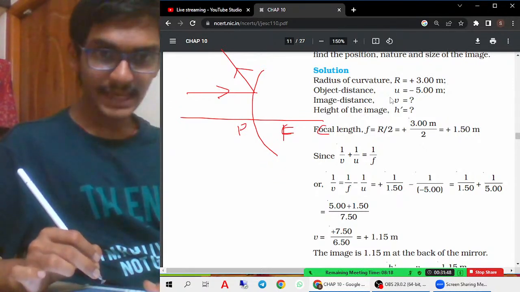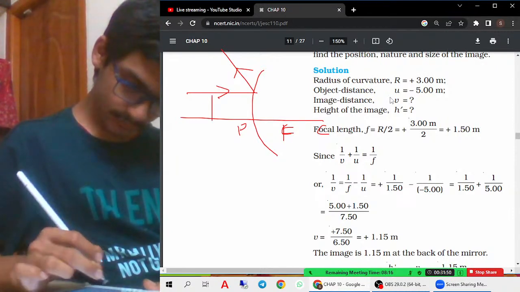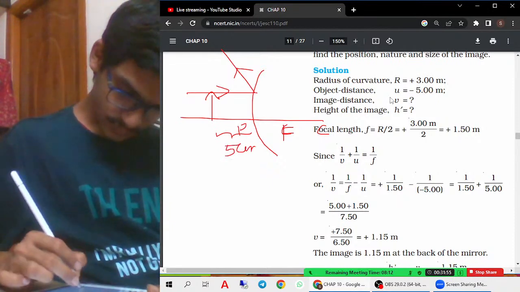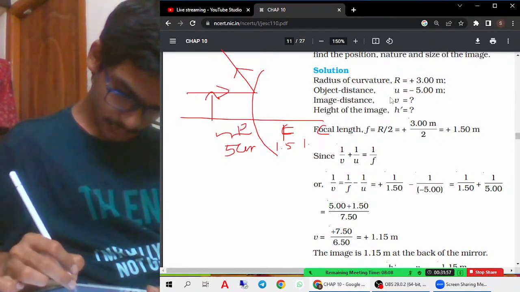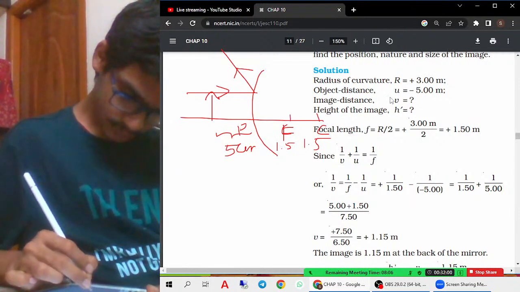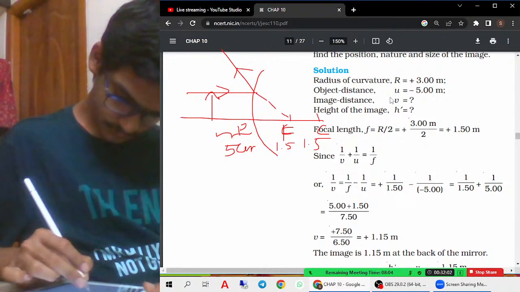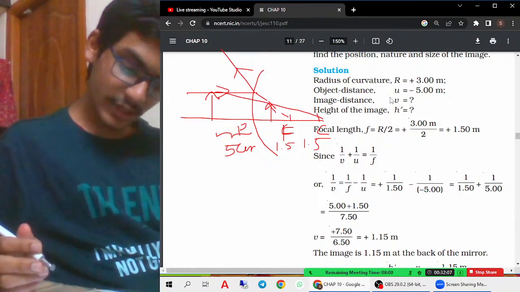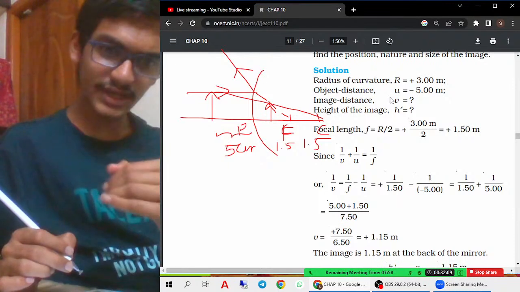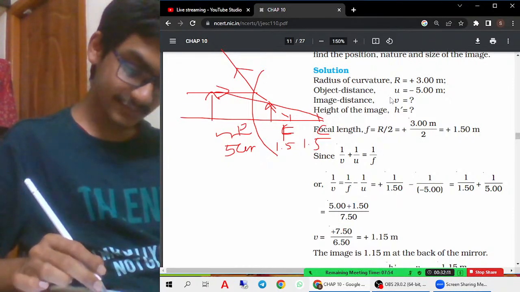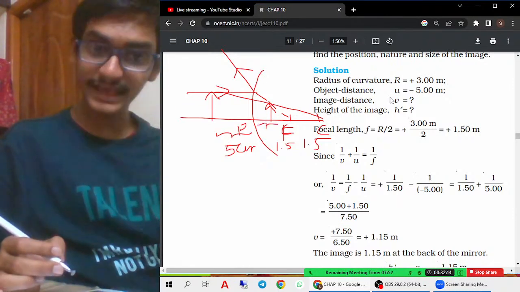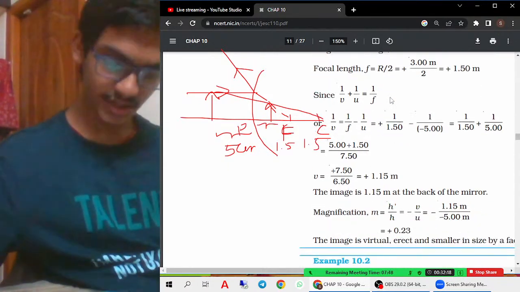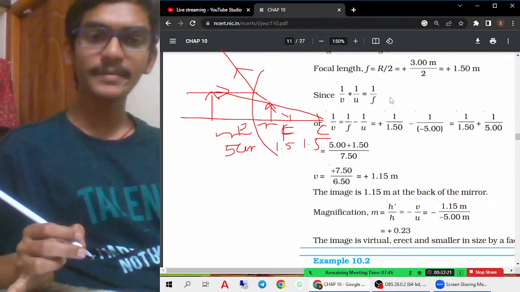The object is placed at a distance of 5 meters, no? It is 1.5. So you should get the value in the range less than 1.5 only, because it is found here, no? So in the exam, if they ask what the range is, you should tell that it is less than 1.5. In the less than 1.5 range, it should get the image.